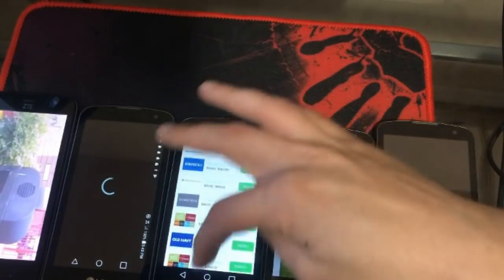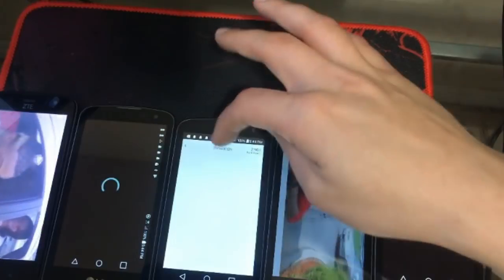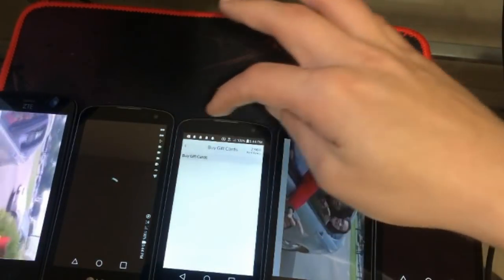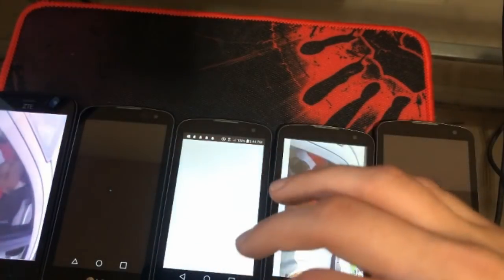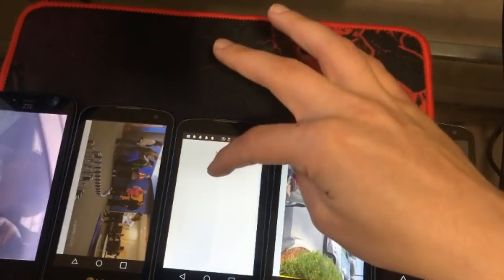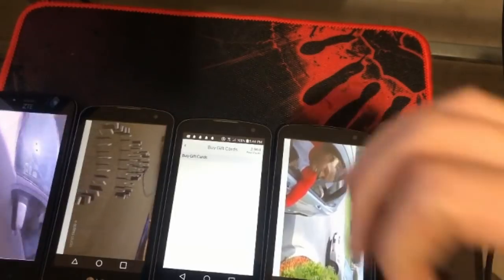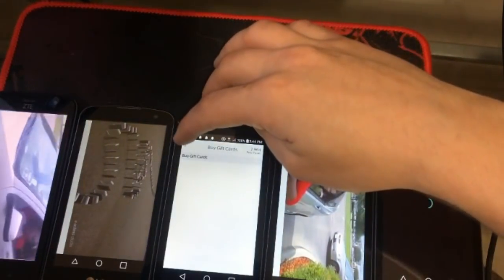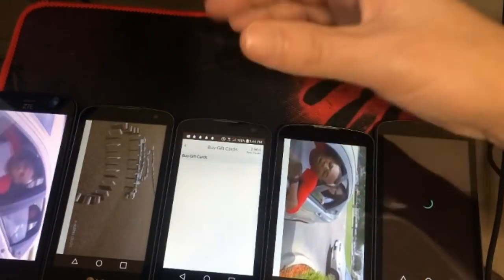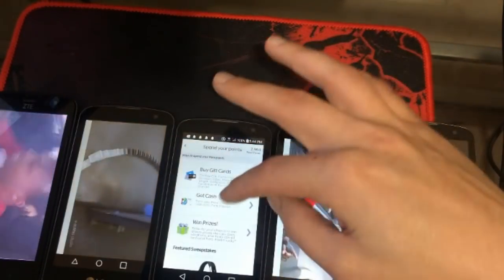Now, if I had to give you my overall opinion of where you should redeem at, I would say either Amazon or go straight for PayPal. Now, this is one thing to really mention here. I've heard a lot of people have issues whenever they go to apply for, let's come back here. You can see that this app is fairly buggy. So we're having issues loading, of course. So let's talk about this.